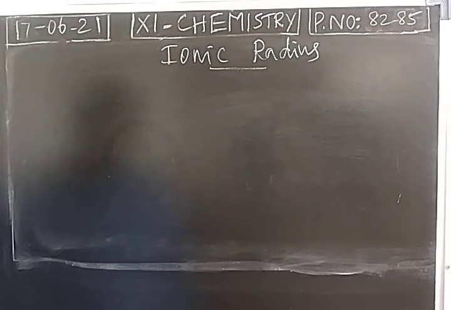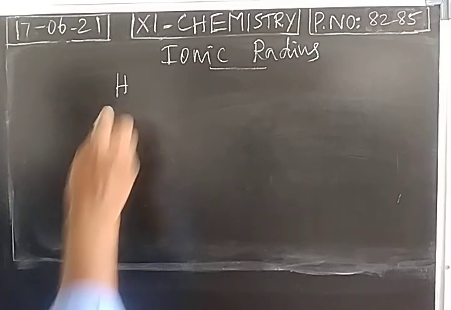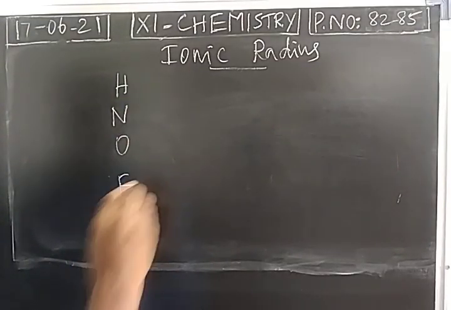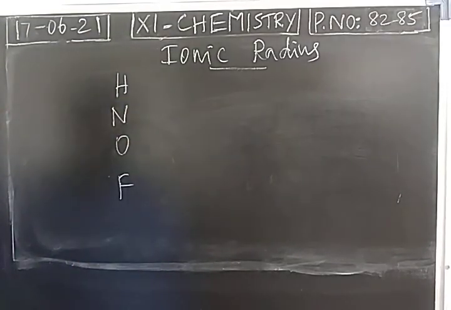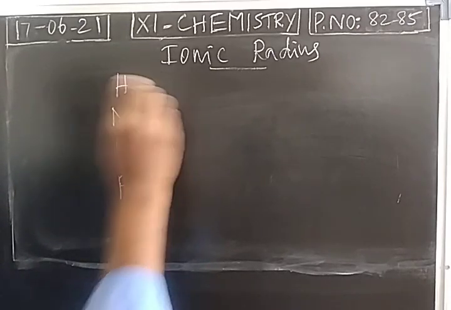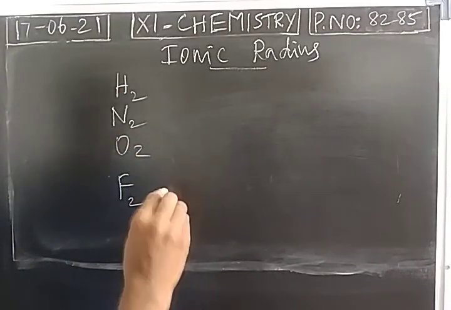When we take noble gases, they are stable in nature. A single atom can exist, so atomic radius can be calculated. When you take unstable atoms like hydrogen, nitrogen, oxygen, fluorine, they exist in the form of covalent molecules, diatomic molecules.